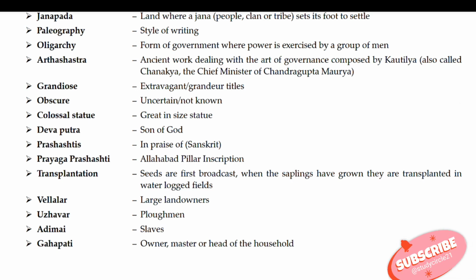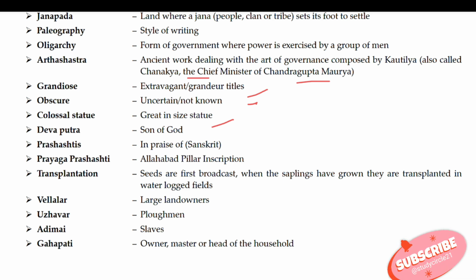Arthashastra means an ancient work dealing with the art of governance, composed by Kautilya, also called Chanakya, the chief minister of Chandragupta Maurya. Grandiose means extravagant or grand titles. Obscure means uncertain or not known. Colossal statue means a great statue in size. Devaputra is the son of God. Prashastis means in praise of someone or something, especially the emperor. Prayaga Prashasti means the Allahabad pillar inscription.